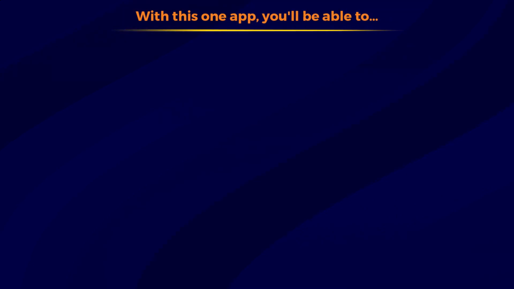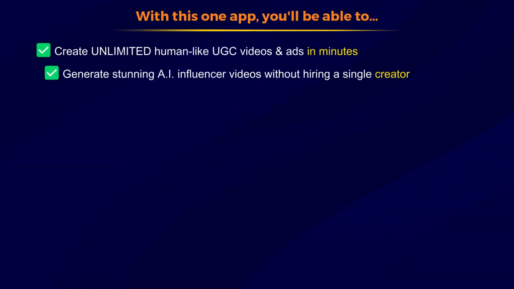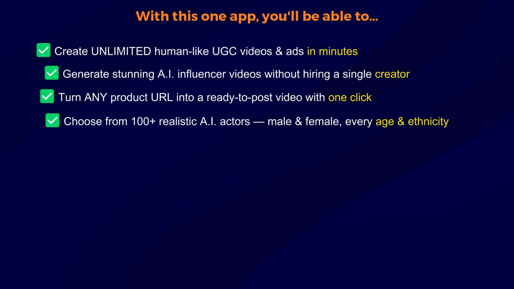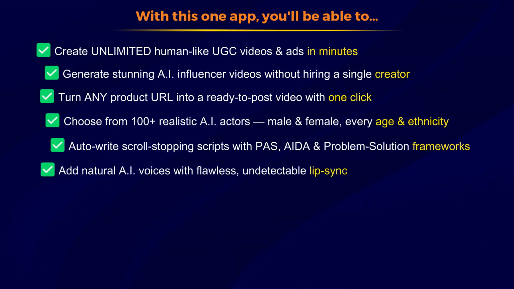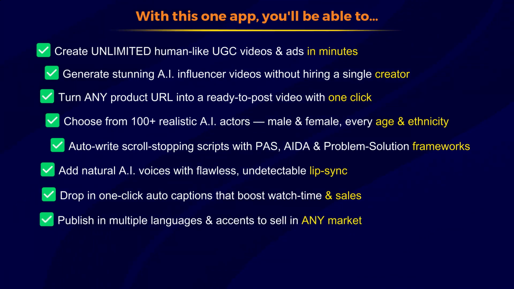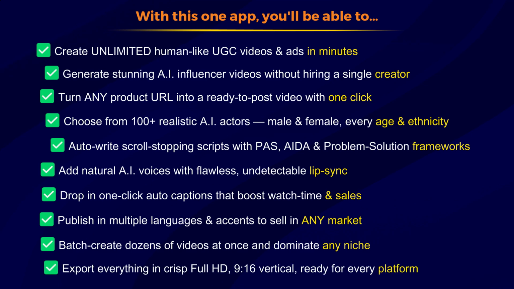With this one app, you'll be able to create unlimited human-like UGC videos and ads in minutes, generate stunning AI influencer videos without hiring a single creator, turn any product URL into a ready-to-post video with one click, choose from 100+ realistic AI actors, male and female, every age and ethnicity, auto-write scroll-stopping scripts with PAS, AIDA, and problem-solution frameworks, add natural AI voices with flawless, undetectable lip sync, drop in one-click auto captions that boost watch time and sales, publish in multiple languages and accents to sell in any market, batch create dozens of videos at once, and dominate any niche, export everything in crisp, full HD, 9:16 vertical, ready for every platform.